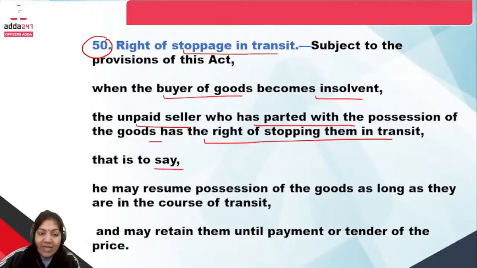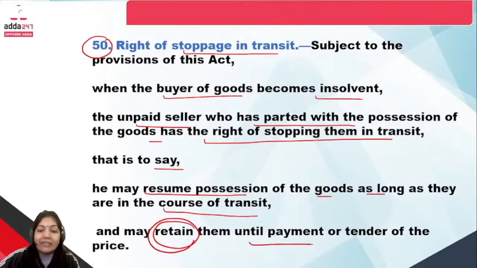That is to say, he may resume the possession of goods as long as they are in the course of transit, and may retain them until the payment is made. Retain simply means to hold. So you can just write one phrase: right of stoppage in transit. That's it. You only have to learn that.